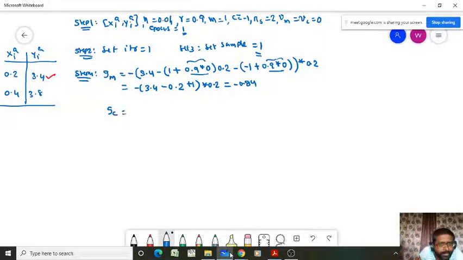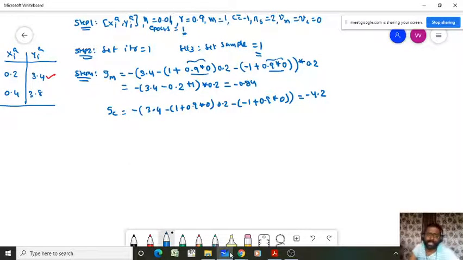Similarly, Gc that's equal to minus 3.4 minus 1 plus 0.9 into 0, into 0.2 minus 1 plus 0.9 into 0, that's it. Right? So this value will be equal to minus 4.2. Now go to step 5. What do you have to do in step 5? We have to find the velocity.